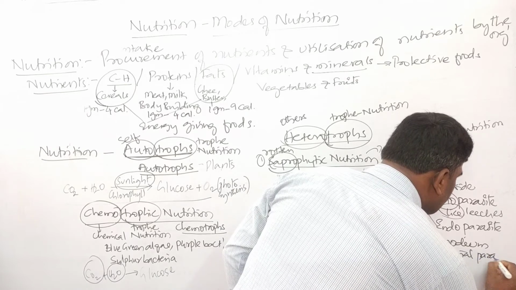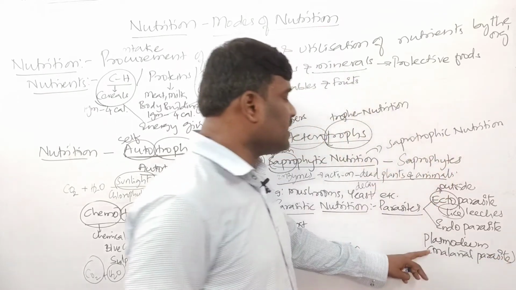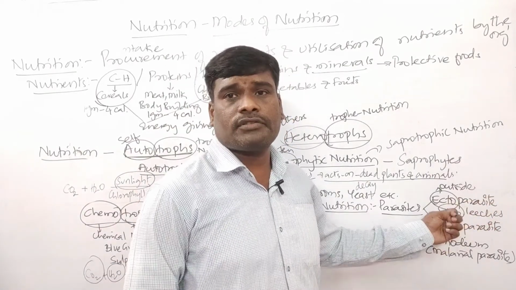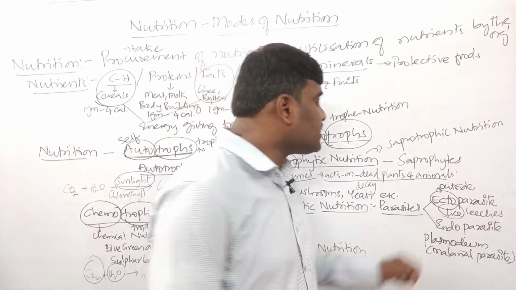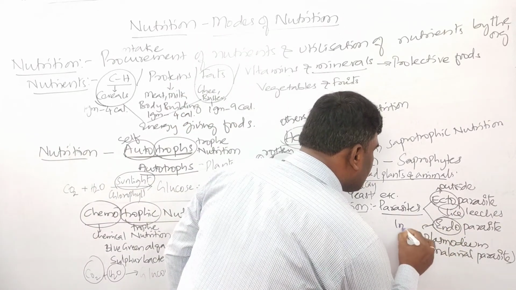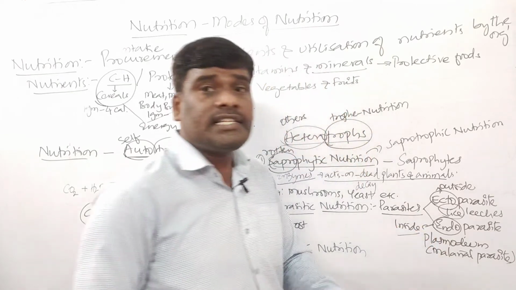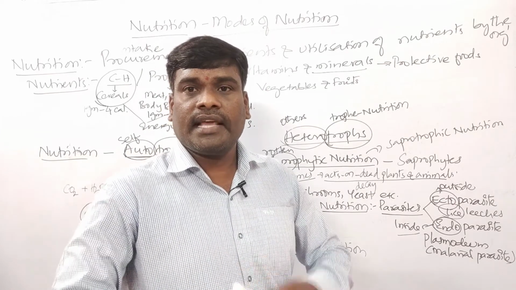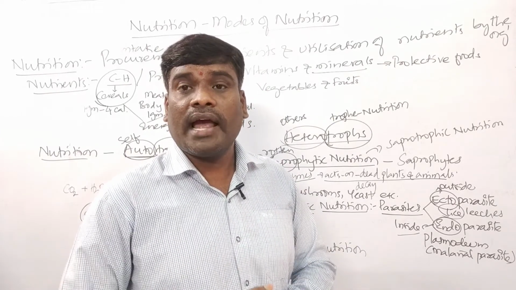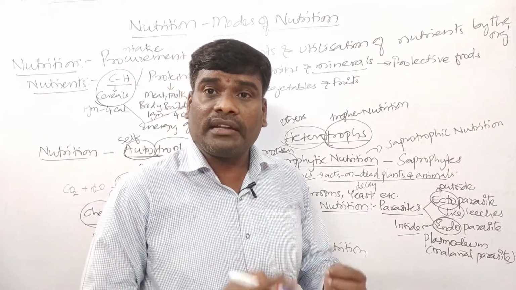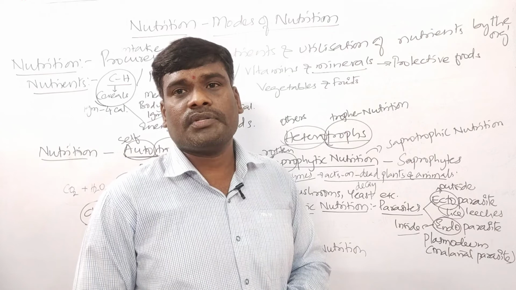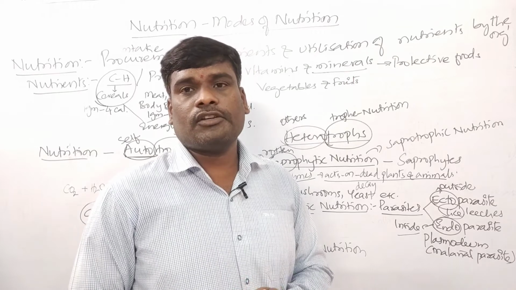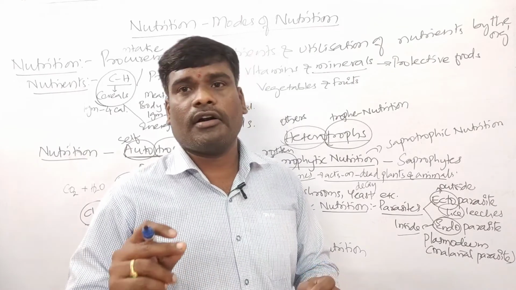Malarial parasite. So this parasite is entirely different from that of an ectoparasite. Ectoparasite is seen on the outer surface of the body. Whereas endoparasite means what, children? Inside. These parasites enter into the body of the host for the sake of food, isn't it? And they cause harm to the host, and they disturb the metabolic activities in the body of the host, and that results in disease. That's why parasites are called disease causing organisms.